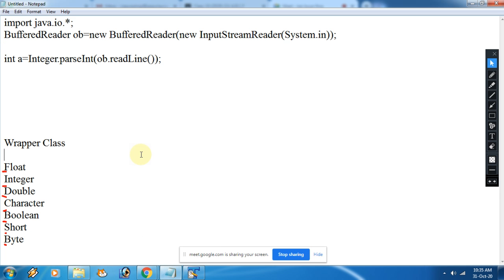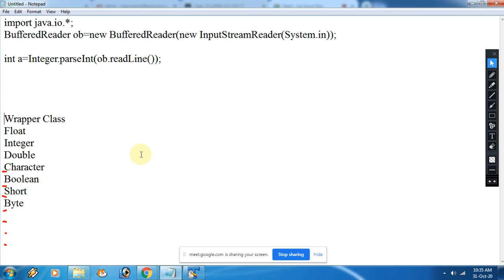The example I told, like parseFloat, parseInt, those methods are available, but you can't take the input of true and false directly. Then what will you do? We use this in the implementation when you want to convert the string value, the string data type, into a boolean type variable. In that case only we use this wrapper class. We can't take input of boolean values, true and false. Okay, sir. Got it?